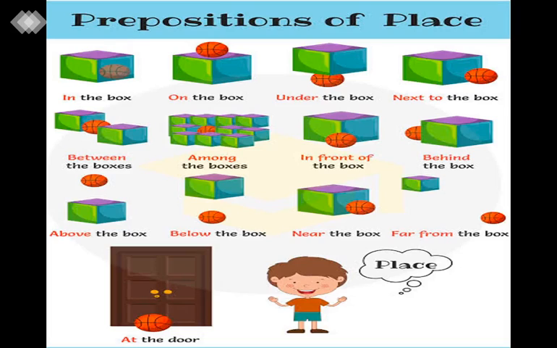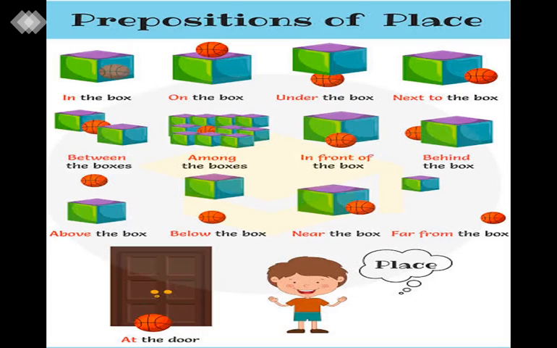In the fourth one, next to the box. It means the ball is at the side of the box, beside. So what will be next to the box or beside the box? Okay. And in the fifth one, where is the ball kept? Two boxes are given here. So we have to learn where the ball is. The ball is between the boxes.